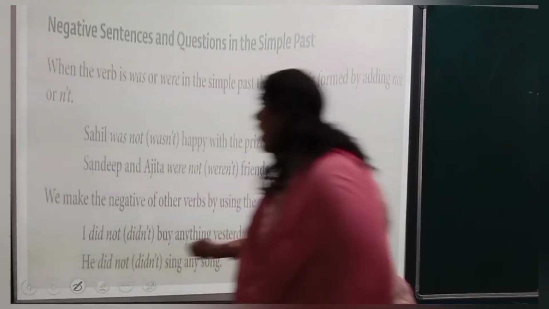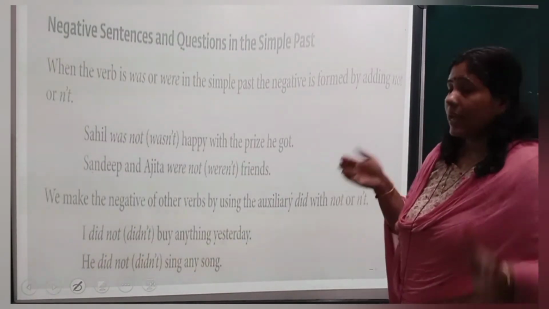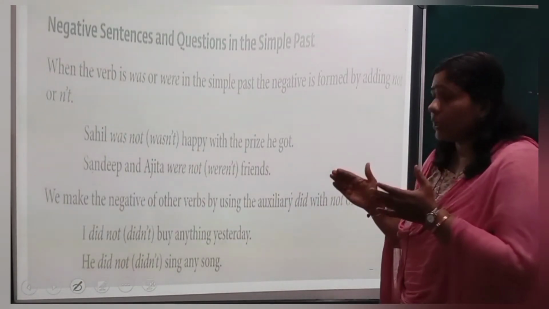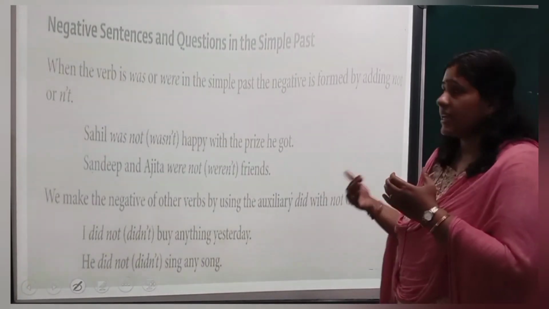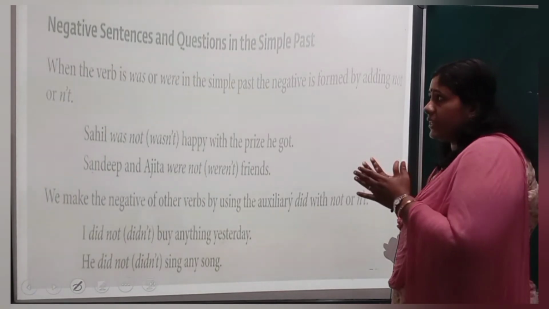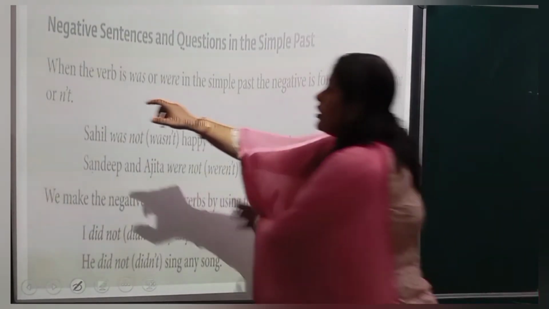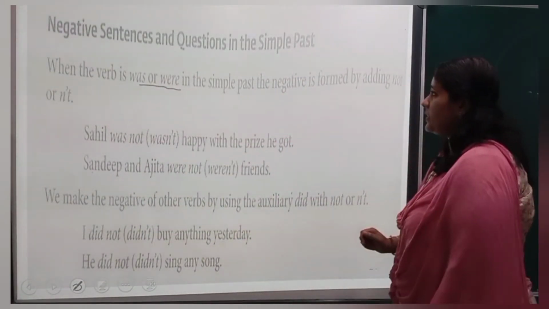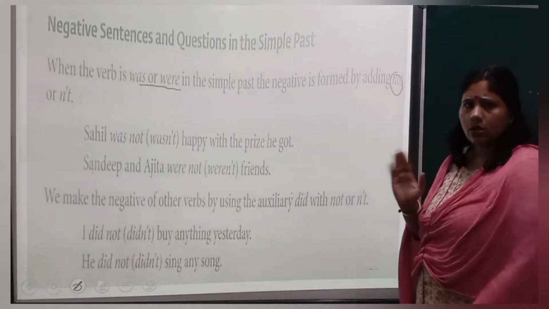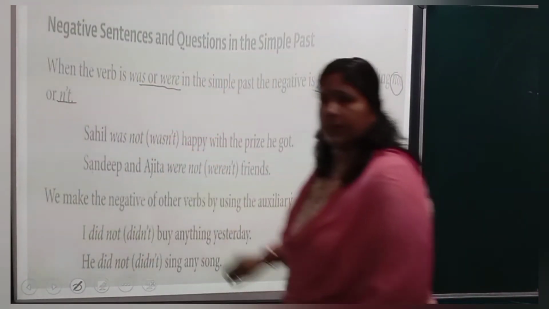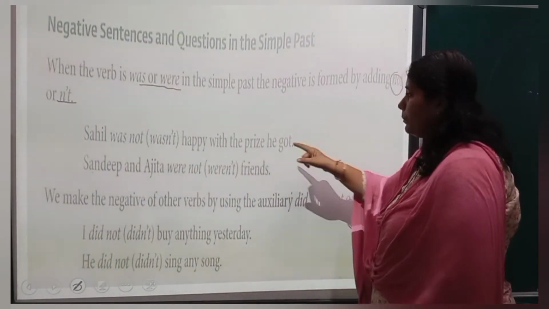So this is how you have to convert into simple past. Now moving on to negative sentences and questions. Like present tense, here also we have to convert each and every sentence into negative sentence and questions. So let's read and understand how we can convert simple past tense into negative and questions. When the verb is was or were, in the simple past, the negative is formed by adding not, N-O-T, not. Negative means not, or short form, N-T. Sahil was not or wasn't happy with the prize he got.